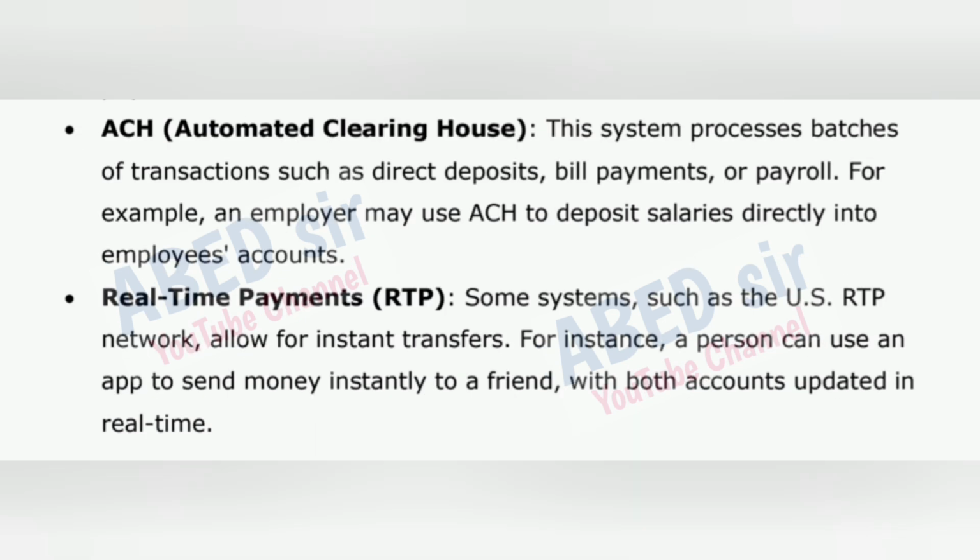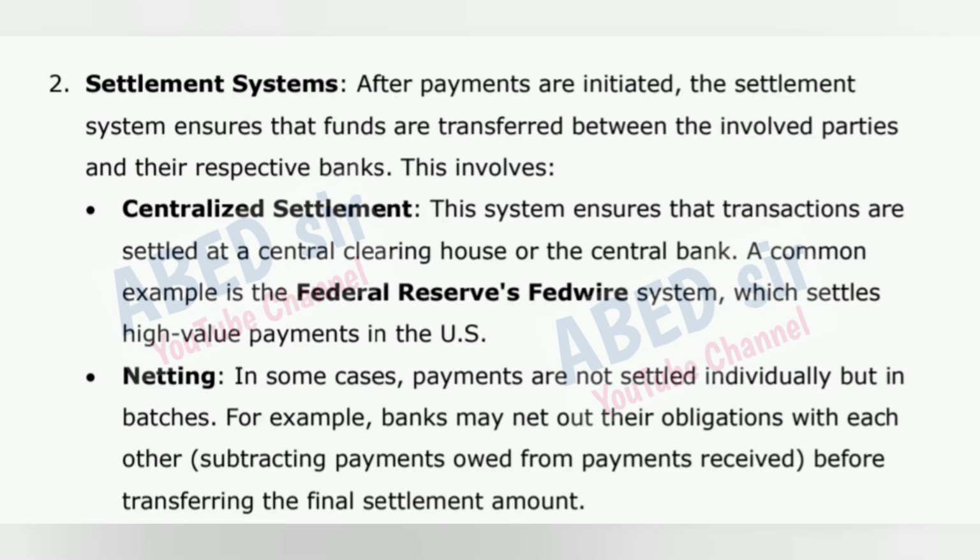ACH, Automated Clearing House. This system processes batches of transactions such as direct deposits, bill payments, or payroll. For example, an employer may use ACH to deposit salaries directly into employees' accounts. Real-time payments (RTP). Some systems, such as the US RTP network, allow for instant transfers. For instance, a person can use an app to send money instantly to a friend, with both accounts updated in real time. 2. Settlement systems.